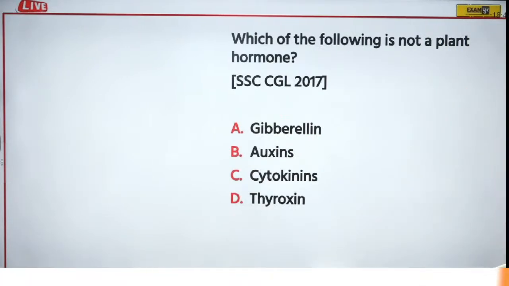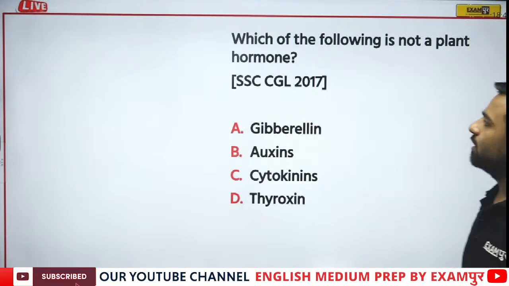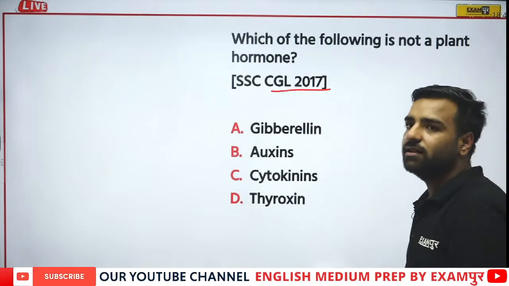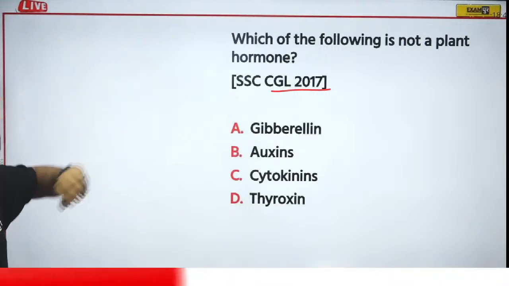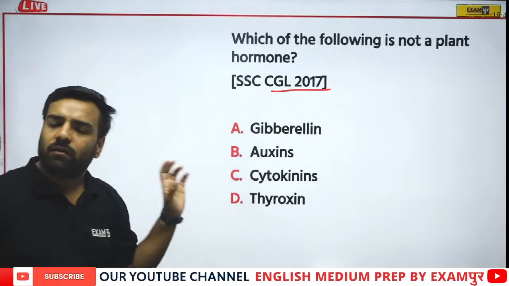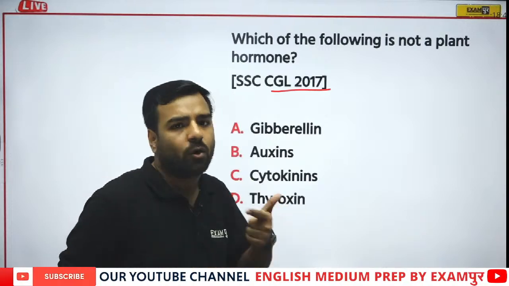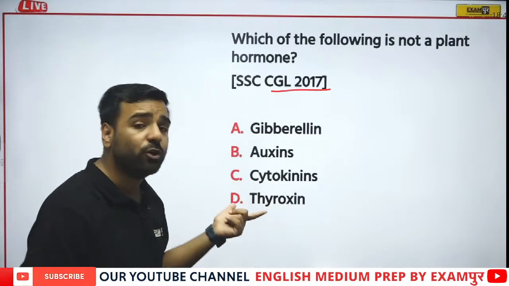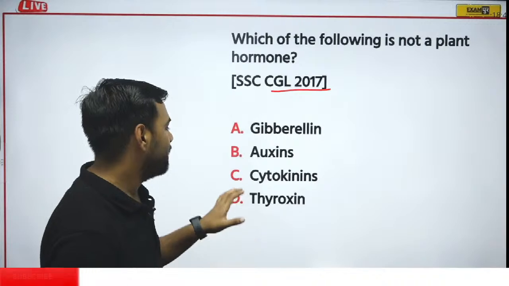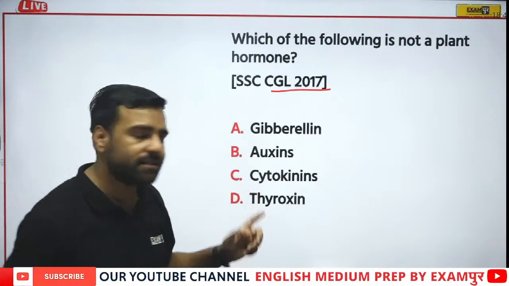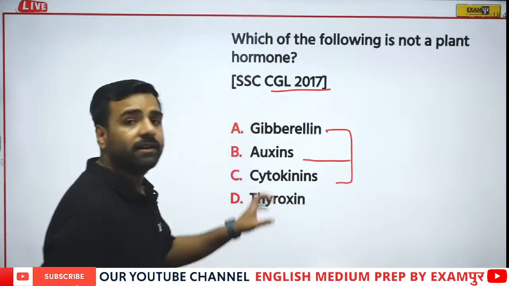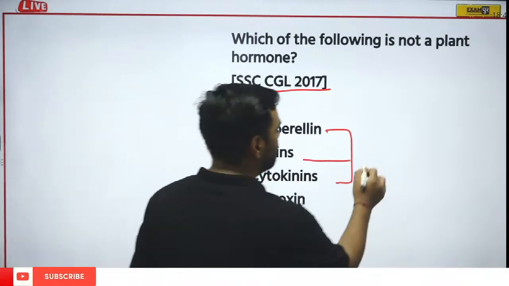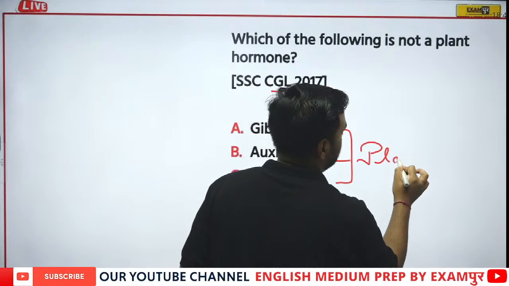Next, which of the following is not a plant hormone? Now this is from CGL 2017, waiting for the answer from everyone. Yes, so if I talk about plant hormones, which one is it? Auxin? Obviously yes. Cytokinin, obviously yes. Gibberellin, yes. So gibberellin, auxin and cytokinin, these three are actually your plant hormones.